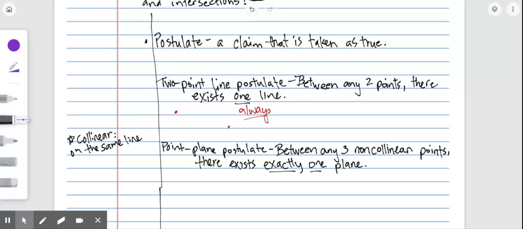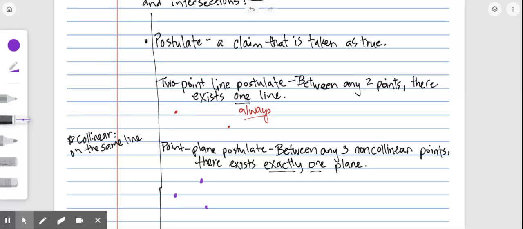What I said yesterday also is that if you want non-collinear points, they just need to kind of form a triangle. It doesn't matter what type of triangle, as long as there are 3 points that look kind of like a triangle. So these 3 points have created exactly one plane. They've defined a plane. If I only have 2 points, which make a line, then I can create infinitely many planes because the plane can rotate in a circle.